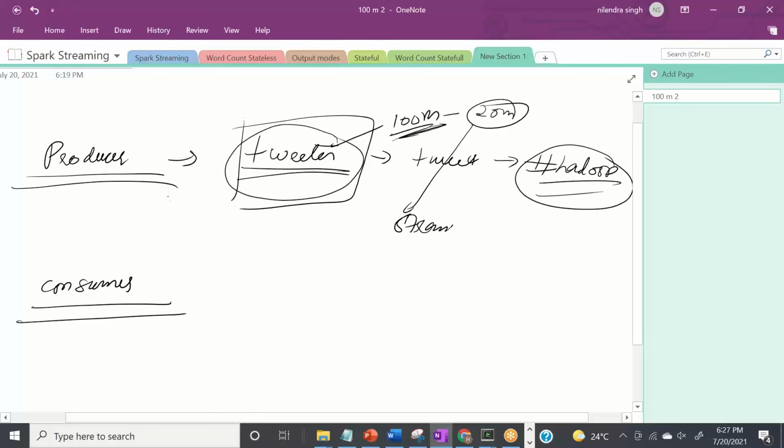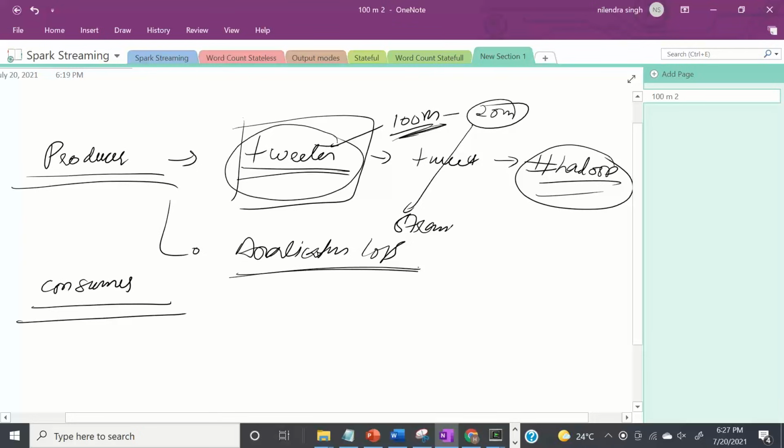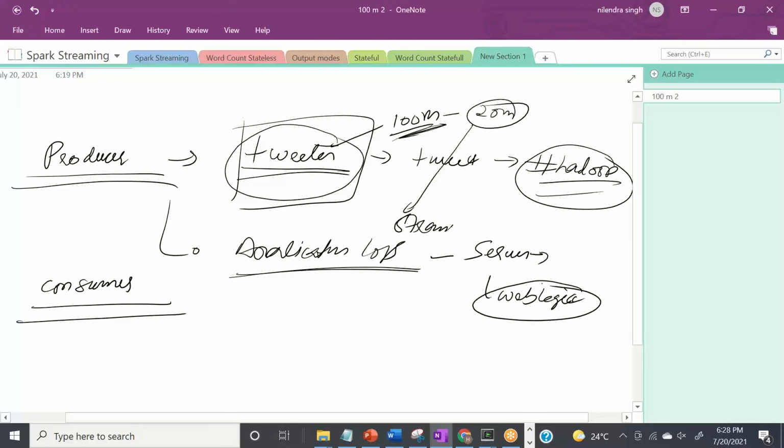This is one example. The second example can be your application logs. So application logs means what? Any application, when it is running, produces a log behind the scene. That log will be stored onto some server. Let's say your application is hosted on some server, and the server is, let's say, IBM WebLogic, a product of IBM.